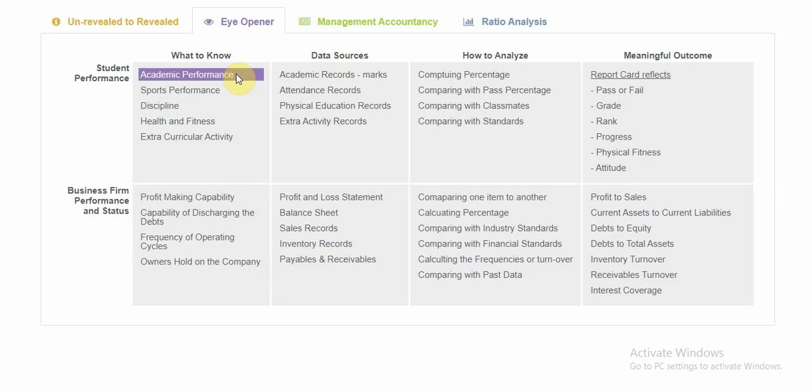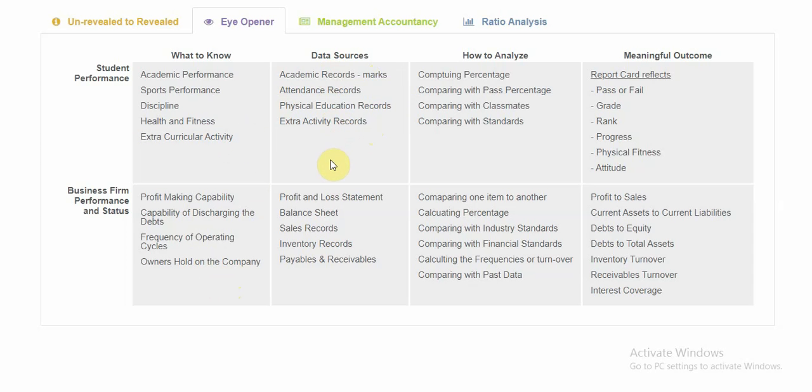So these are the information that we will want to know. For knowing this information, we need data. So what are the data sources? For a student, we have data sources like academic records, and then attendance records. Attendance records will tell us about the discipline of that kid, and then physical education records, then extra activity records. Obviously we'll talk about the extracurricular performance. So all of this is for a student.